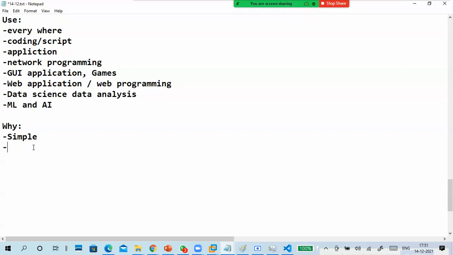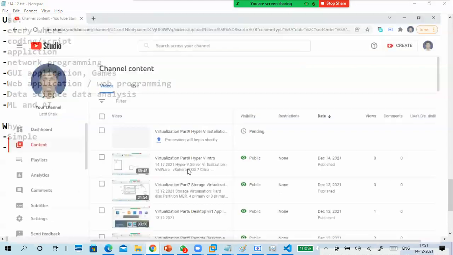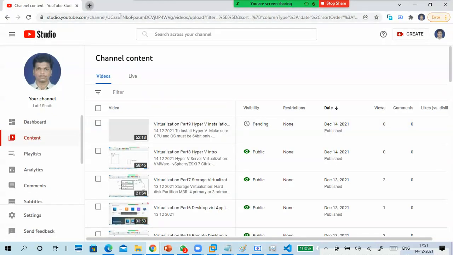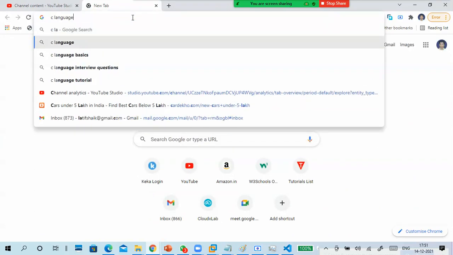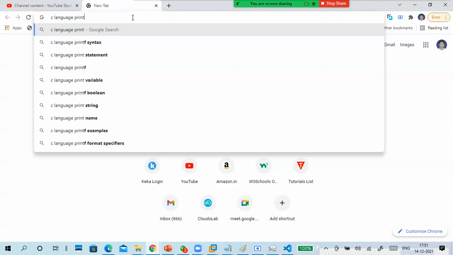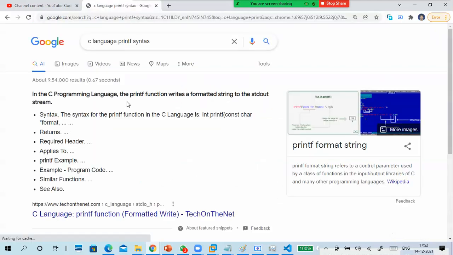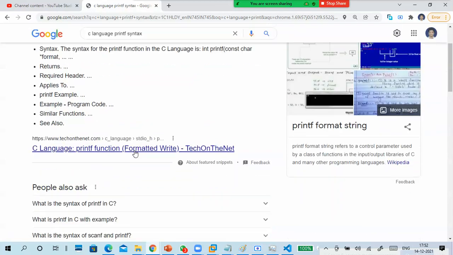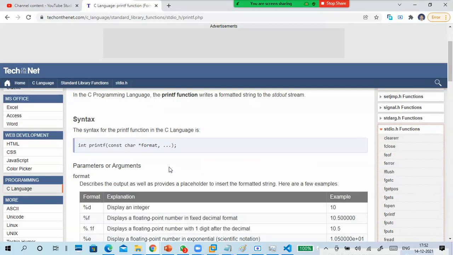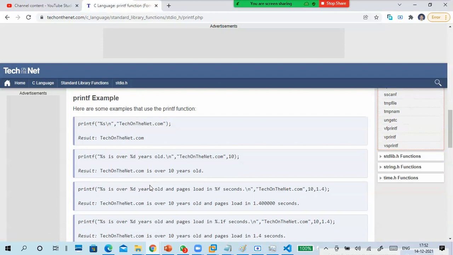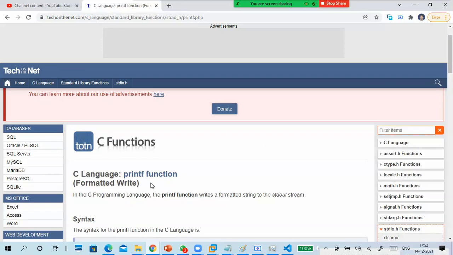Okay, it is very simple. You need to write 2 or 3 lines to print a statement. For example, if you take a simple C language program to print a statement, see the print syntax. First of all, you have to give the format. See, you have to give why. This is basically, the guy who wrote this here is maybe an idiot.